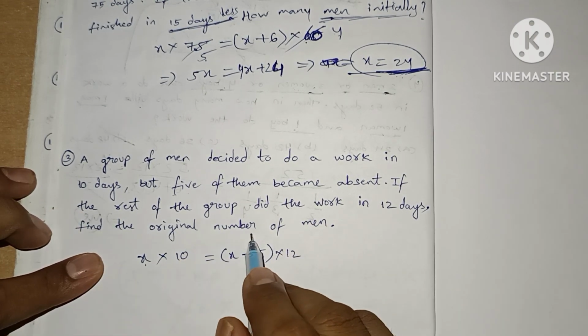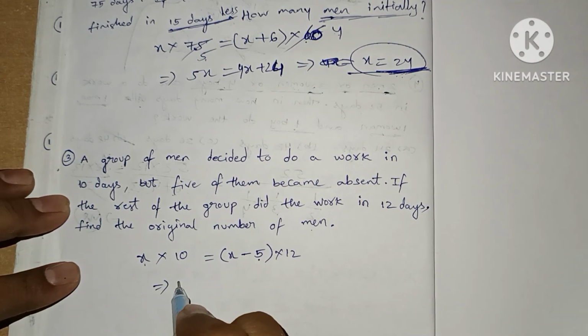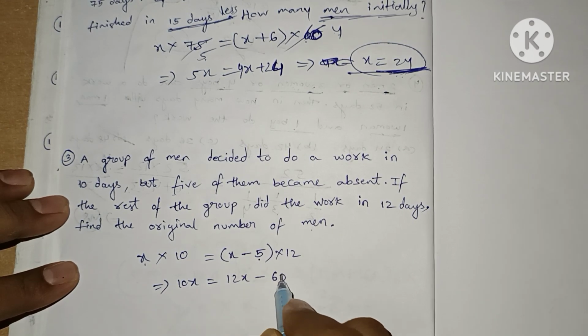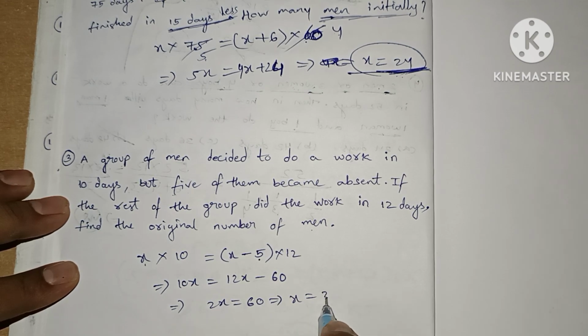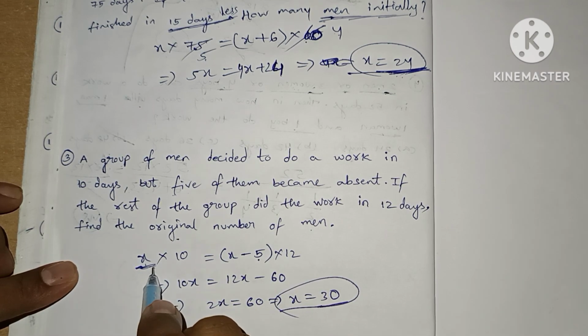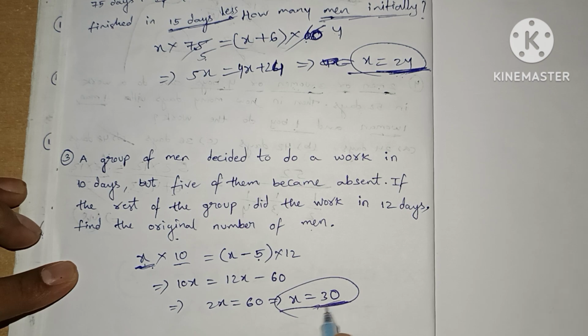Then find the original number of men. So we need to find the value of x. 10x equals 12x minus 60. So 2x equals 60, means x value is 30. So initially there are 30 men who decided to complete the work in 10 days.